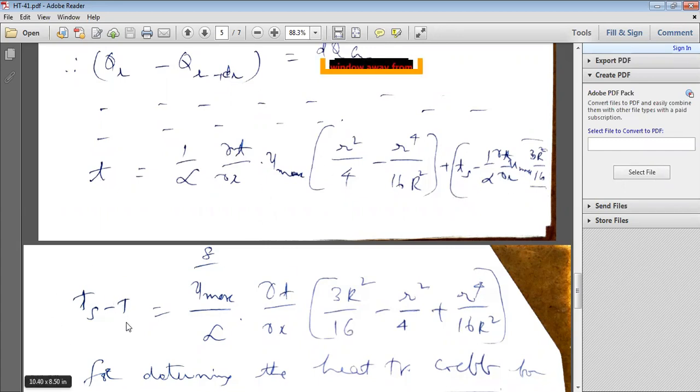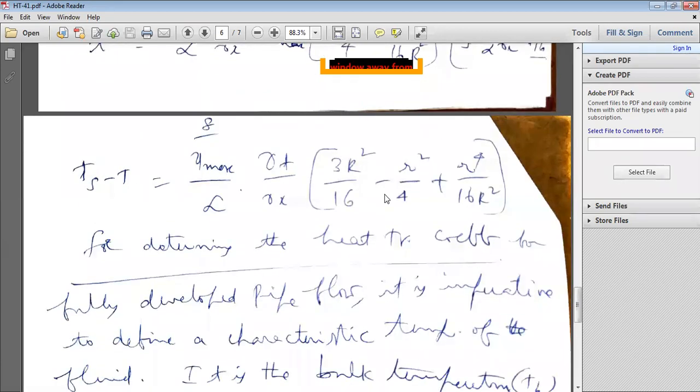So Ts minus T, that is, the surface temperature minus the temperature distribution T at any value of r, is equal to u max by alpha, dou T by dou x, which is a common term, into 1 minus 3R square by 16 minus r square by 4 plus r to the power 4 by 16 R square. That's the temperature distribution equation for a tube flow.